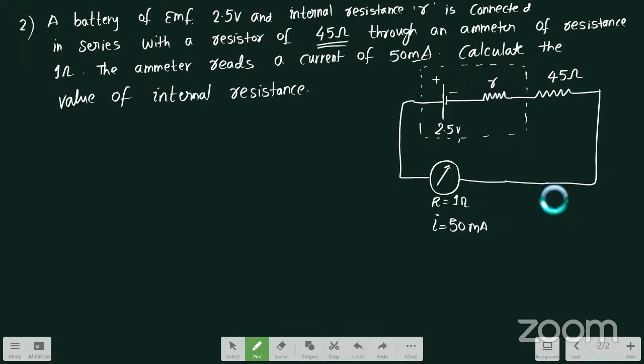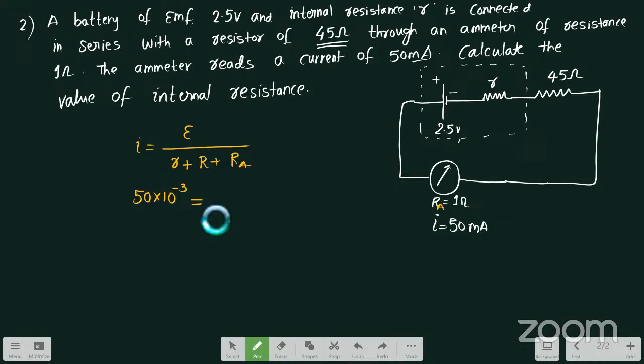So what are the quantities that he has given? He has given the EMF of the battery and the external resistance. Further, he is telling that the current I equals 50 milliamperes is flowing. So what will be the formula? The formula will become I equals EMF E divided by internal resistance small r plus external resistance capital R plus resistance of ammeter. The value of current is 50 milliampere, so 50 into 10 power minus 3 ampere.